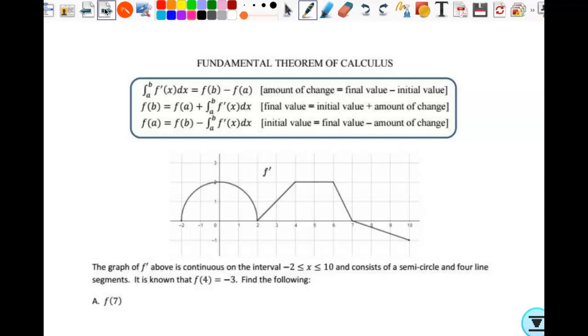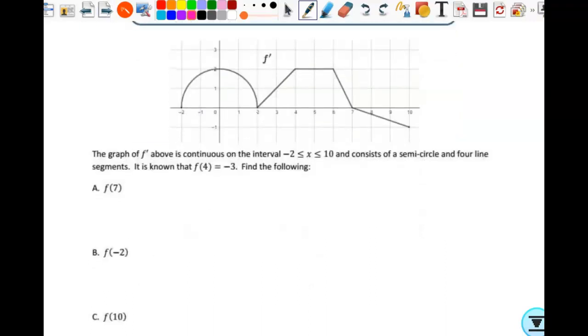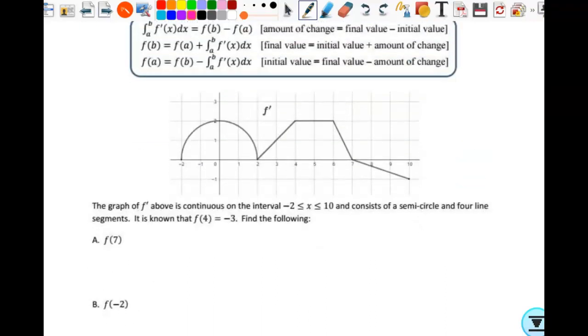I can rewrite this: final is initial plus change. Or I can work backwards to find initial. So initial is final minus change, okay? All right, so look at this first example.